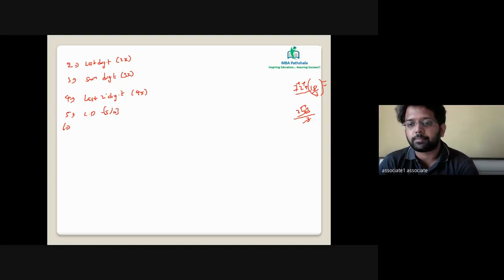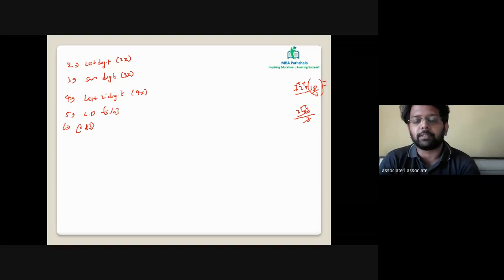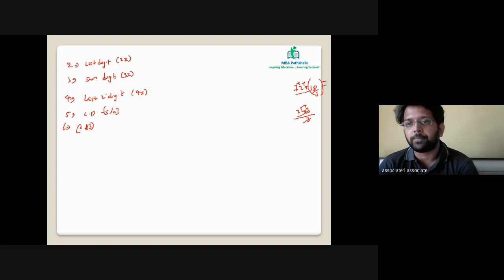Next is 6. What are the factors of 6? Quickly, people out here, what are the factors of 6? 2 and 3, right? So numbers which are divisible by 2 and 3 both will be a value which is divisible by 6.